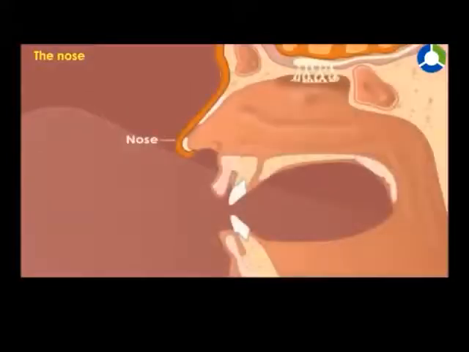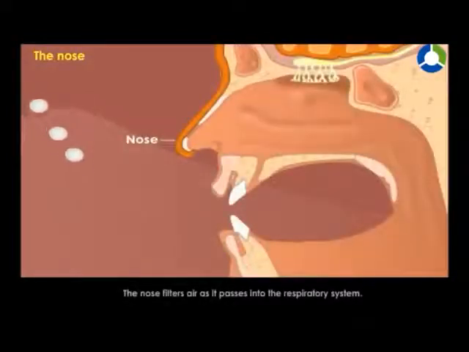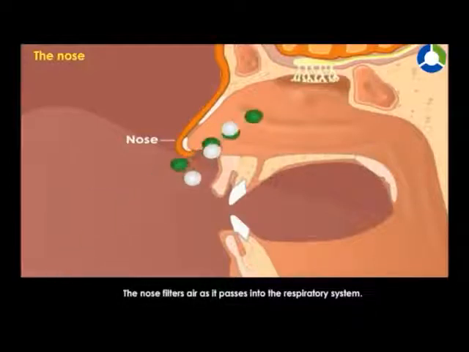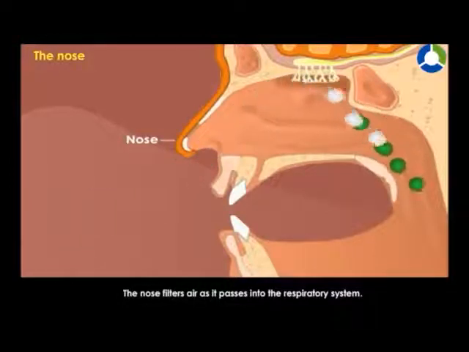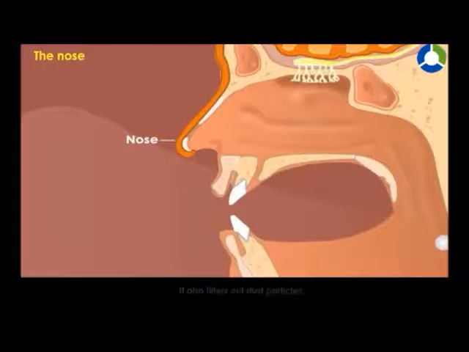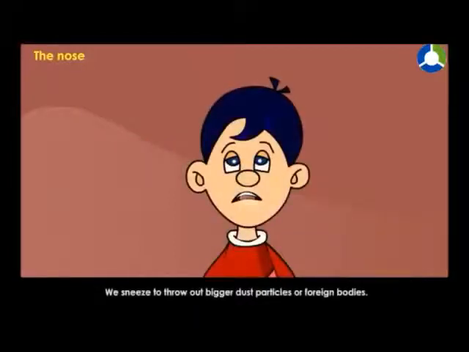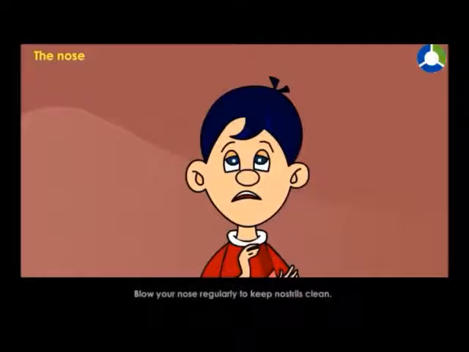The nose. The nose filters air as it passes into the respiratory system. It also filters out dust particles. We sneeze to throw out bigger dust particles or foreign bodies. Blow your nose regularly to keep nostrils clean.